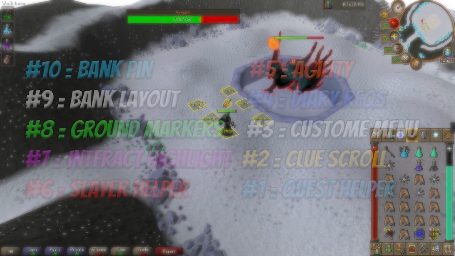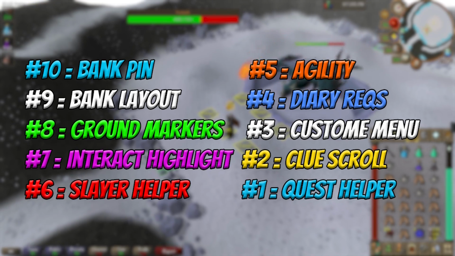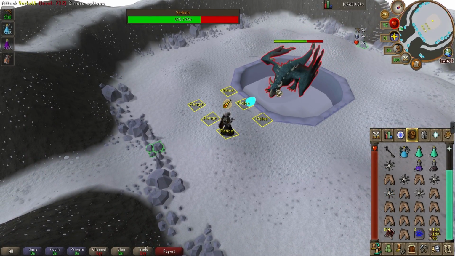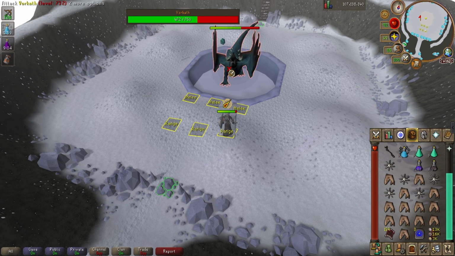And that is my top 10 list of HDOS plugins for 2023. The HDOS team has come a long way since the initial batch of plugins that they released. This might even be the next big client for all of RuneScape.